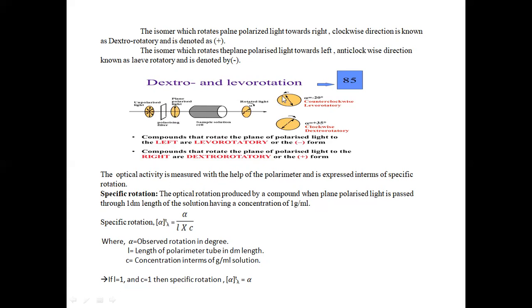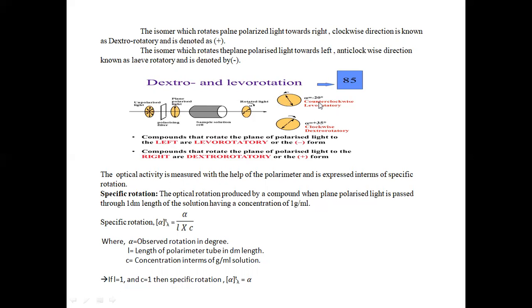If it rotates towards the right side, it is called a dextrorotatory compound and is denoted by a positive sign. If it rotates towards the left side, or counterclockwise, then that compound is called a levorotatory compound and is denoted by a negative sign.